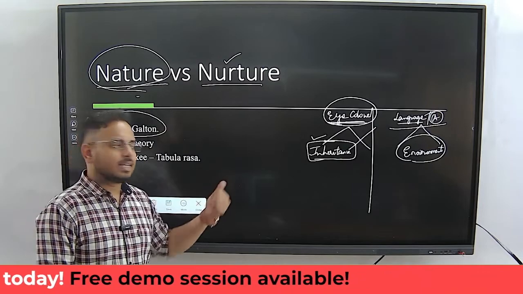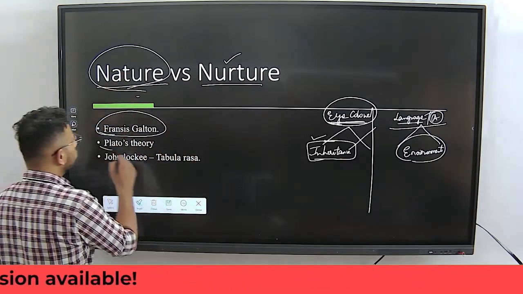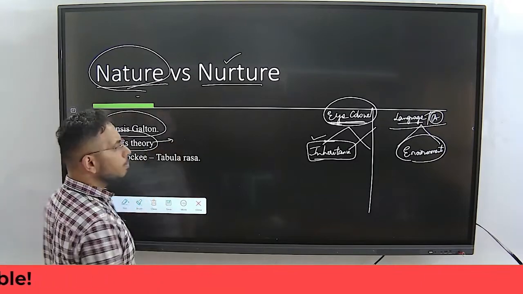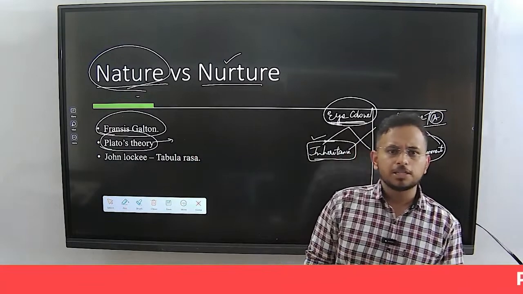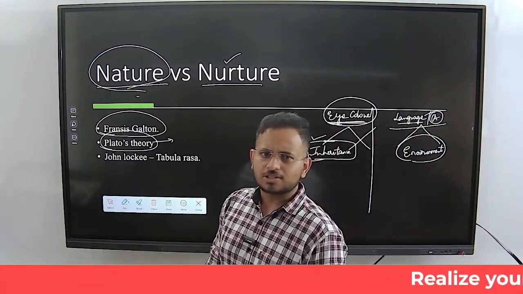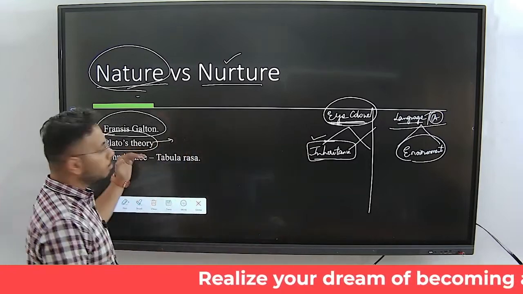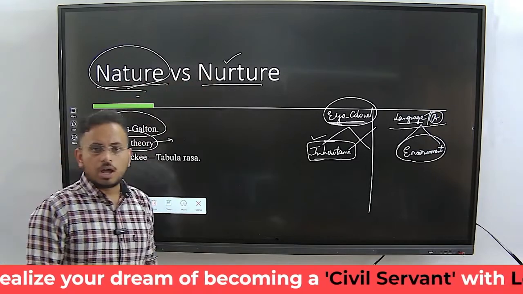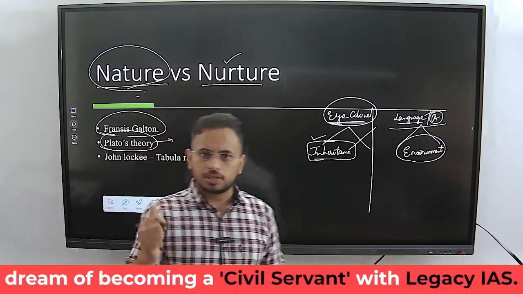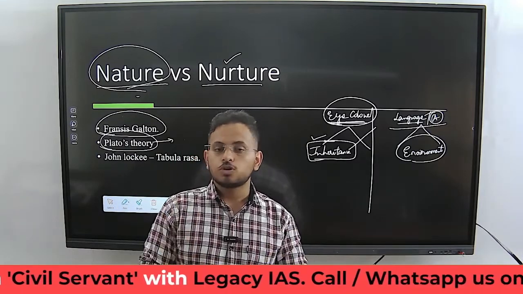He was the one who actually gave birth to this debate of nature versus nurture, and then it was taken over by Plato. Plato came out with a theory, and Plato said every individual is born with some inherent characteristics and traits. Plato gave a lot of importance to nature over nurture. As soon as a baby is born, he or she is imbibed with some basic characteristics.